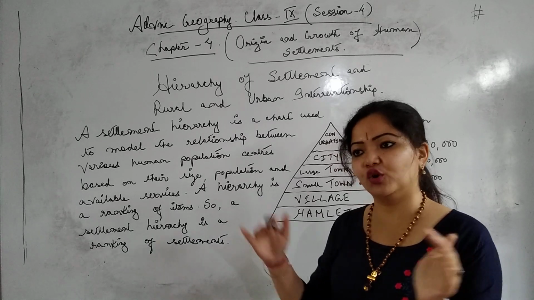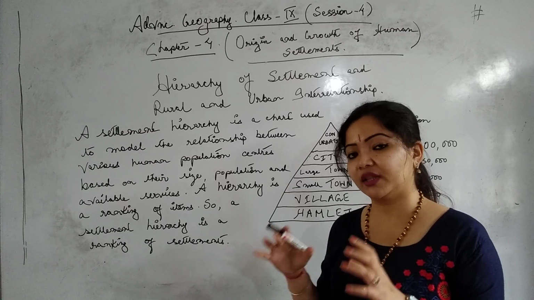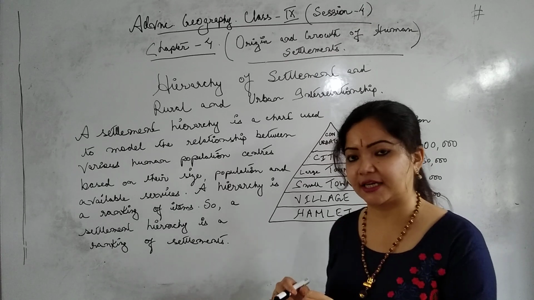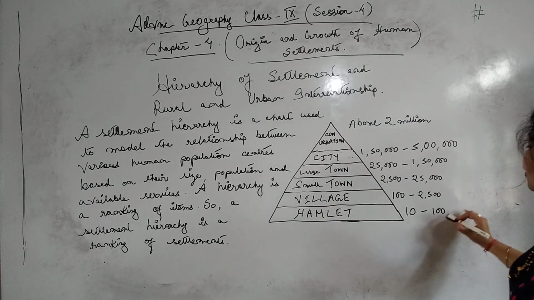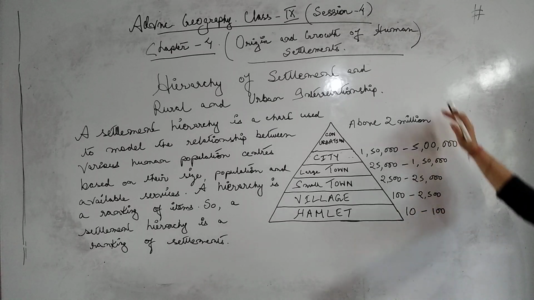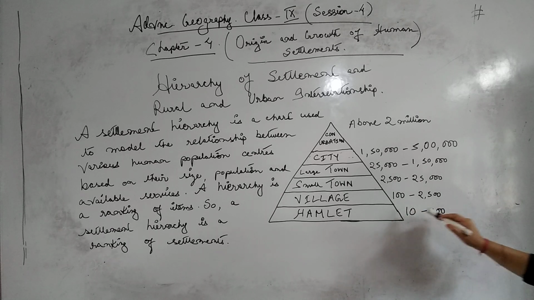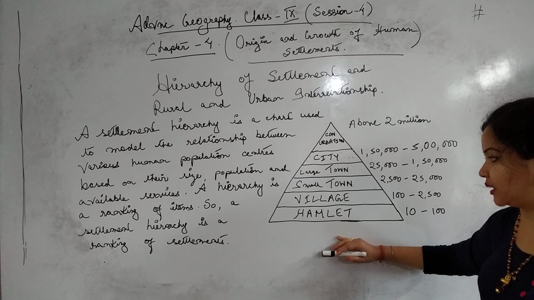There was no society and no city areas, until they came to know the importance of permanent settlement. So a hamlet is 10 to 100 people residing in a particular area.